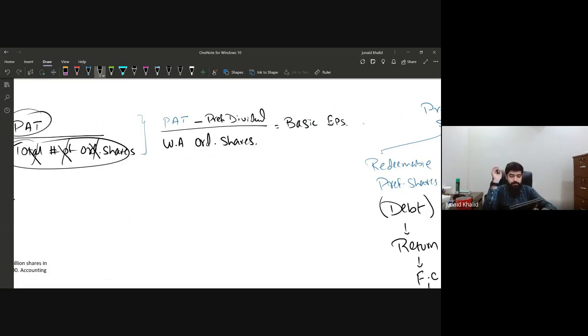But if I talk about this basic EPS, the numerator side, the profit after tax, is easy as you can think about it, but the major side that will tease you or create trouble for you is the weighted average number of ordinary shares. So in this particular lecture, we have to work out how to calculate the weighted average number of ordinary shares, what are the consequences or problems that we might face, and how to deal with and cater for it. So we are going to deal with that in this particular lecture now.